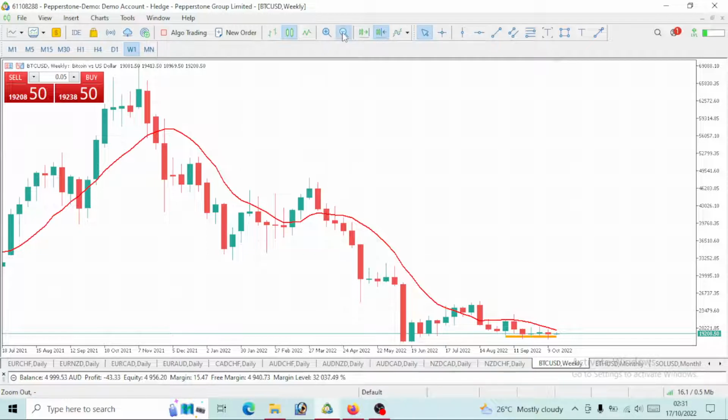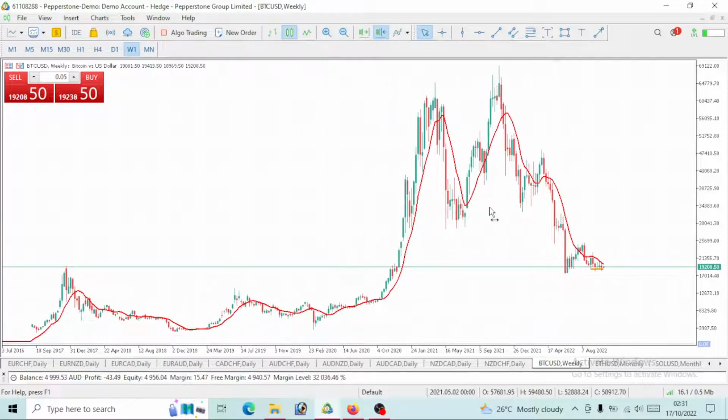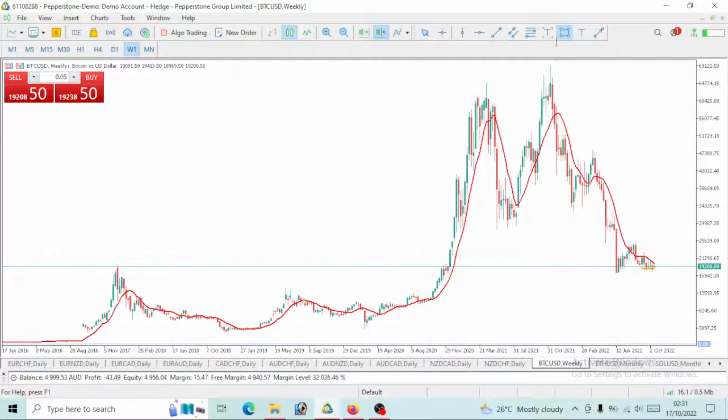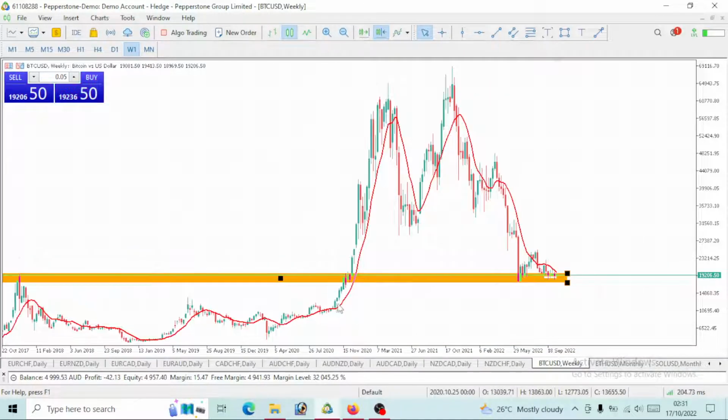So weekly time frame, we are still on a bearish move. Price is currently at this level, right? So you see price reacting at this level. One thing I know for sure is that price does react at a certain level. If you are following this channel consistently, once price gets to a level, it reacts. You saw it came to this level, it reacted, dropped. Once it broke above and got to this level, it reacted. Now it's at this same level, it's reacting to it by giving us a little bit of a pullback, right?